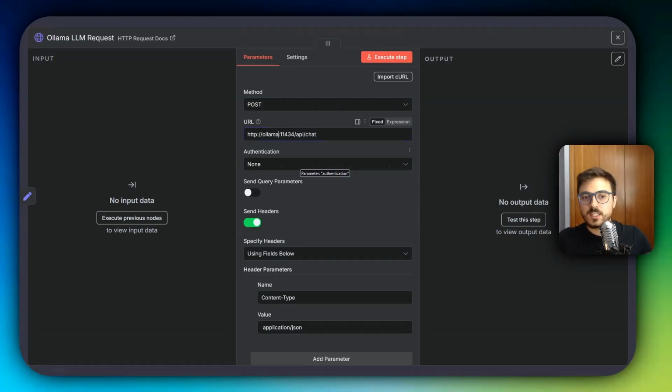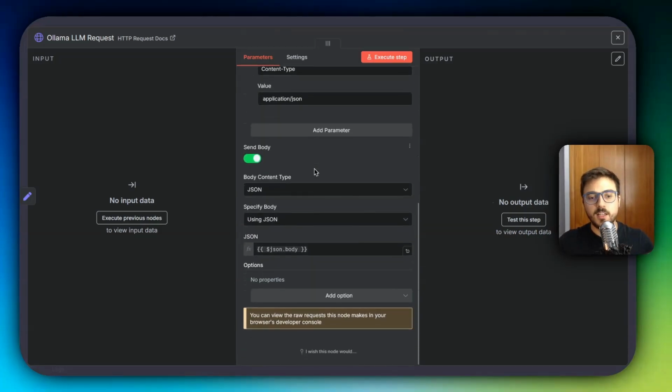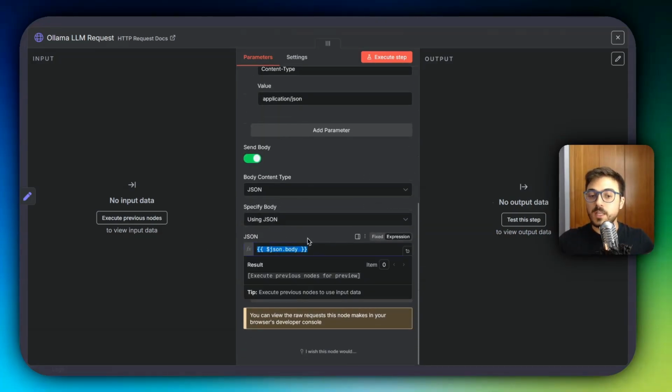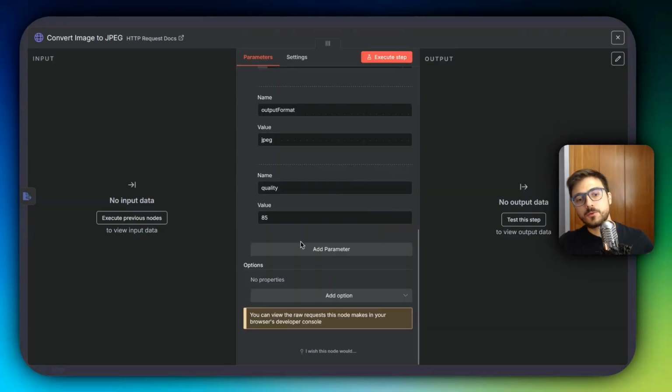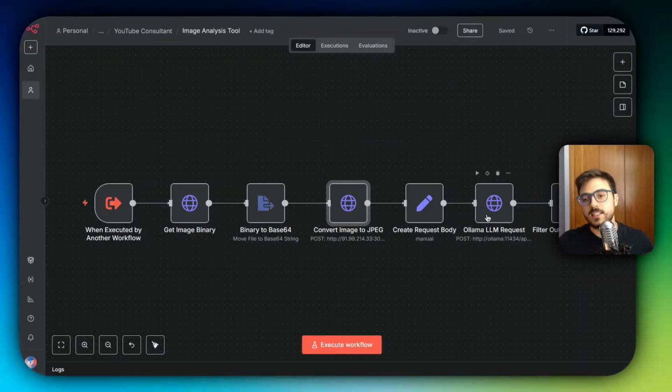But in my case, it's just Ollama. Okay, so just be sure about that. And then JSON, it should be as it is if you have downloaded this exact template. You can also increase the quality of the JPEG generated, but it is not really necessary to increase it even more because it is already doing a pretty good job at analyzing.